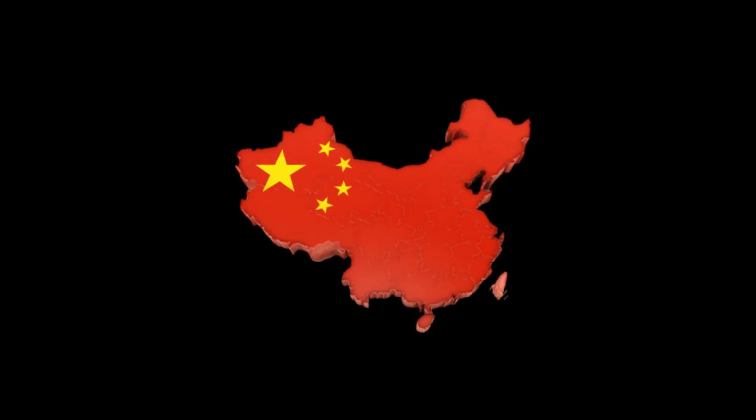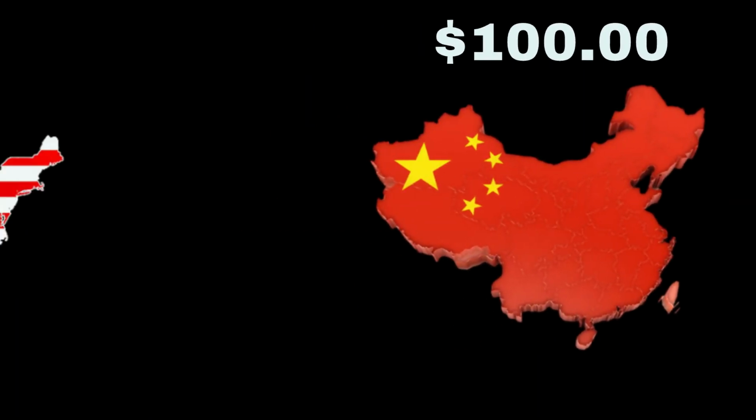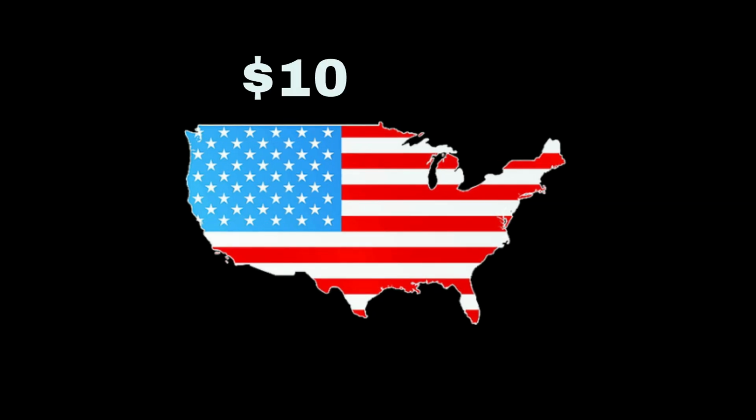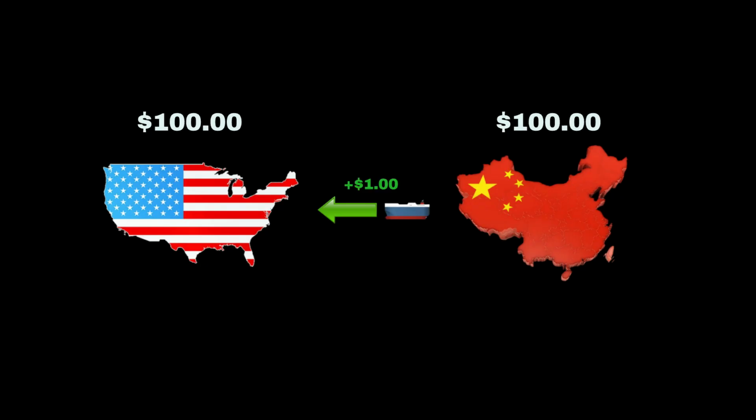Imagine China with a balance of $100, and this is the United States also with a balance of $100. Let's say someone in China decided to sell an item for $1 to someone in the United States. Normally this item would be sold, China would get paid, and they would be $1 richer. And if someone in the United States sells something to someone in China, then they get that money back. That would be considered equal trade and both countries would be growing at the exact same time.